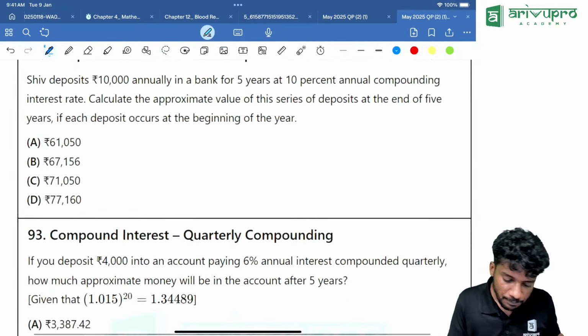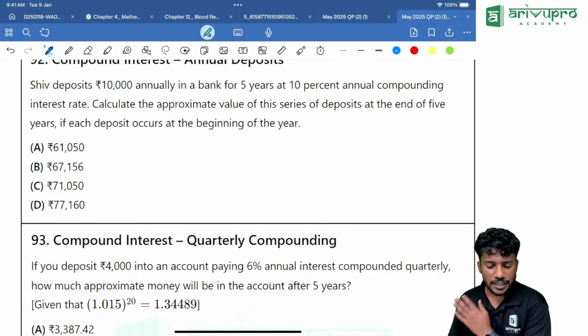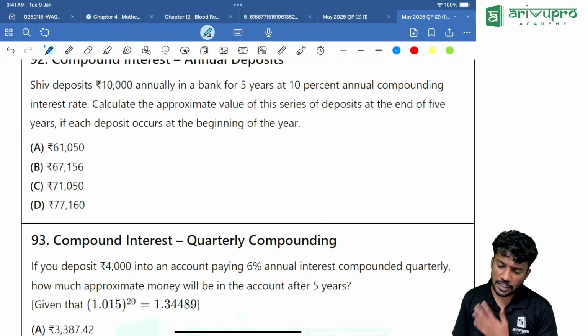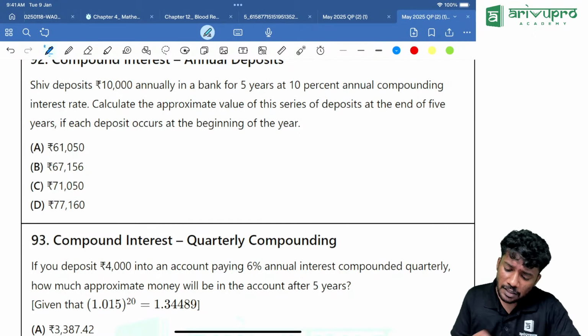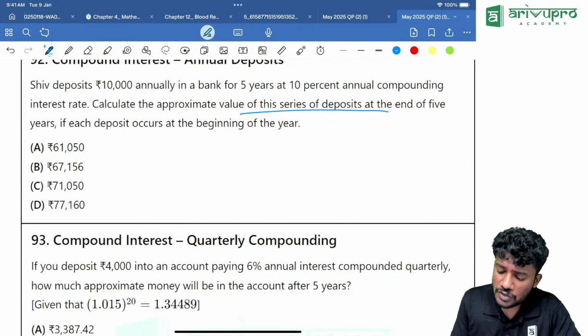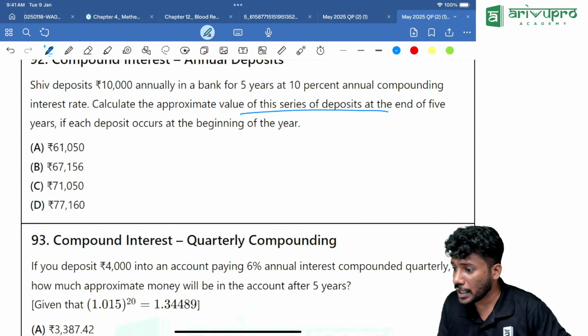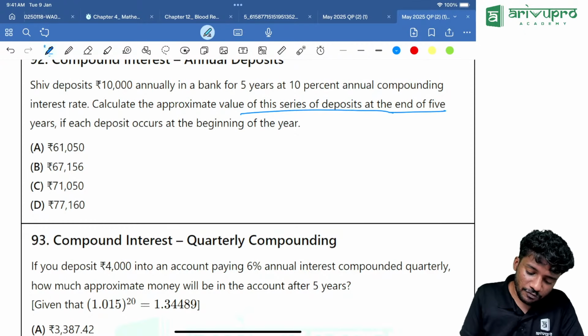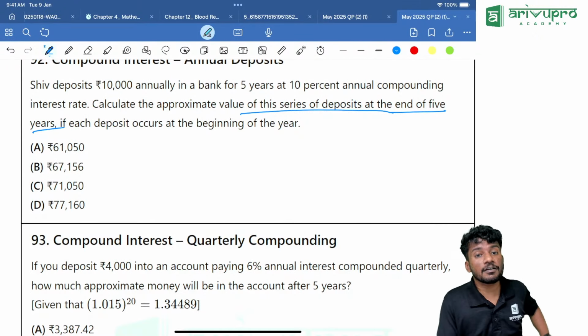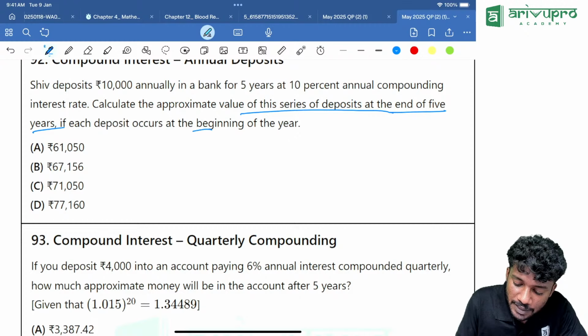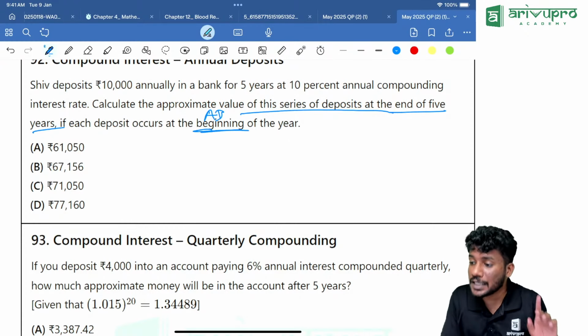Now, next one. Shiv deposits 10,000 in a bank for 5 years at 10% annual compounding interest rate. Calculate the approximate value of this series of deposits at the end of 5 years, if each deposit occurs at the beginning of the year. So they are telling at the beginning of the year, that means annuity due or annuity immediate?